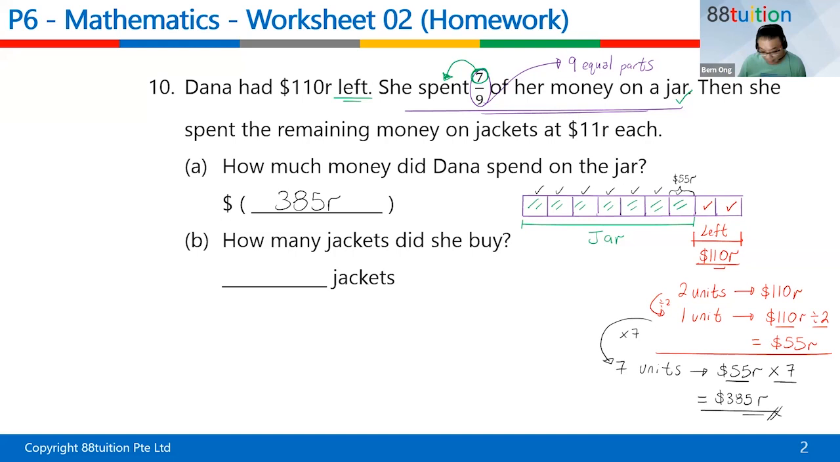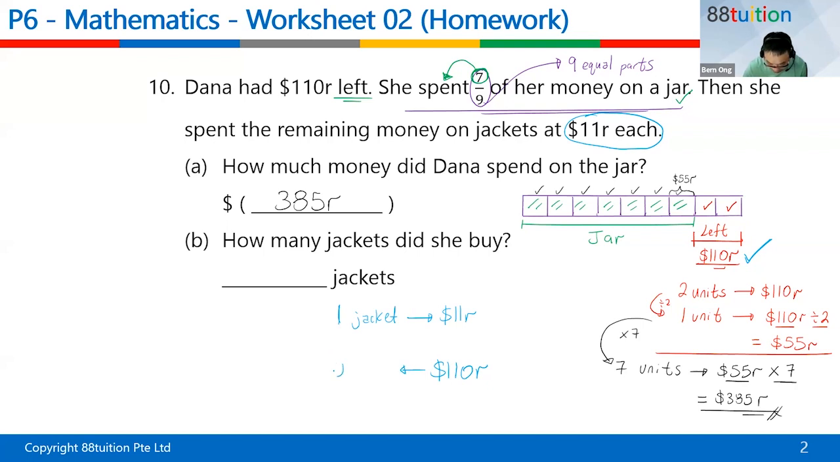My goodness. All right, children. So how many jackets did she buy? Oh, wait. She spent the remaining money on jackets at $11 each. Can you see or not? 1 jacket is $11 each. So she got this amount as remainder, correct? The left, so the $110 must be divided by the one of them, $11. Or you don't have to do it this way. You can actually say 1 jacket is $11. I got $110.